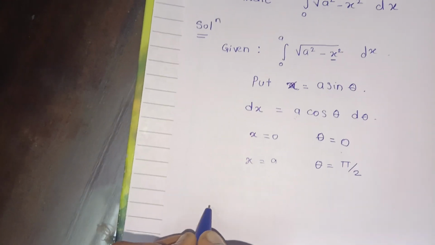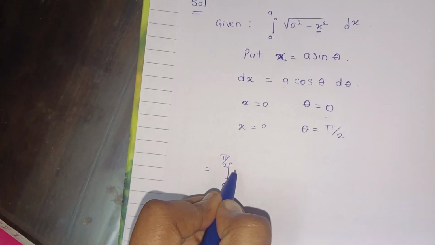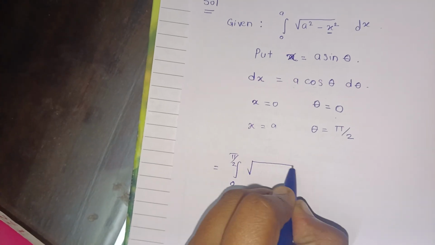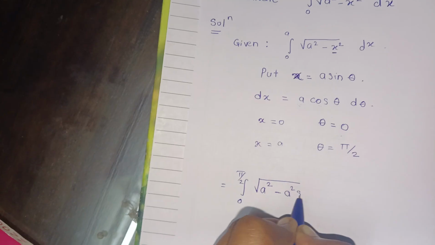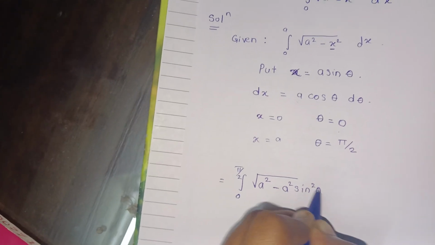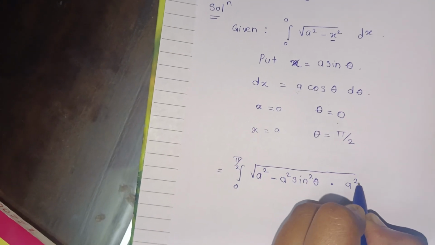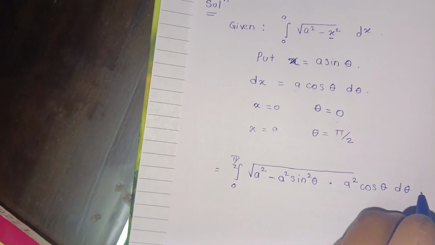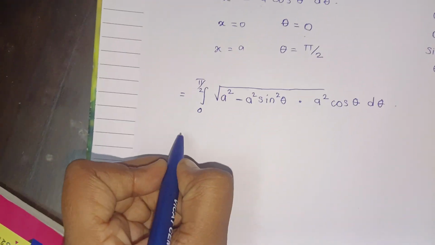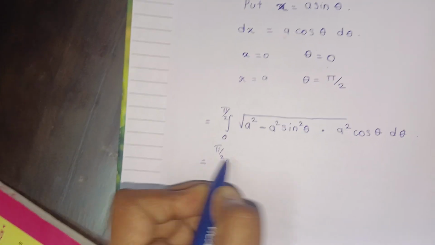So let us simplify it. Integration 0 to pi by 2 under root a square minus a square sine square theta into a cos theta d theta. Next, integration 0 to pi by 2.